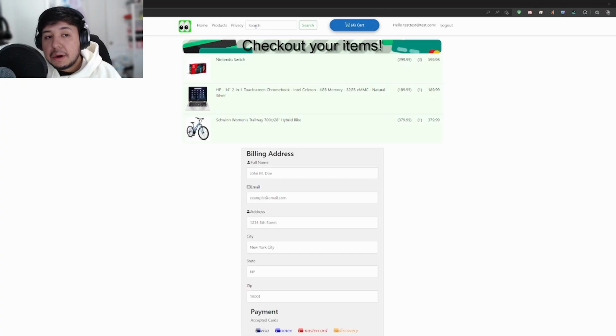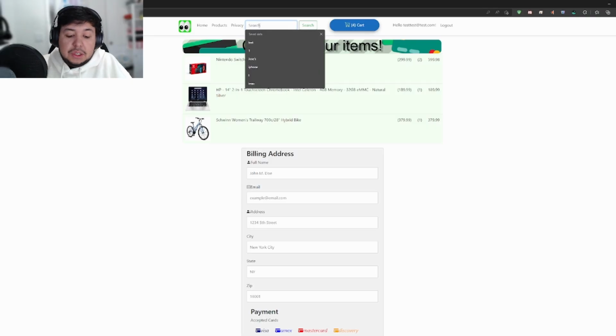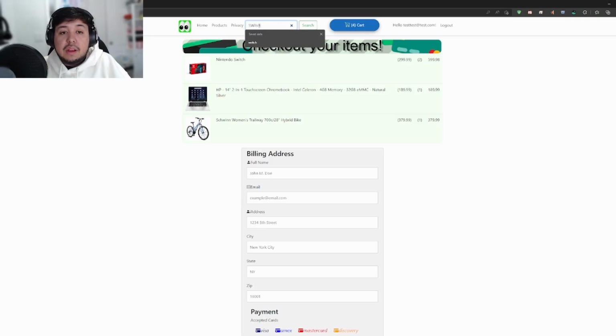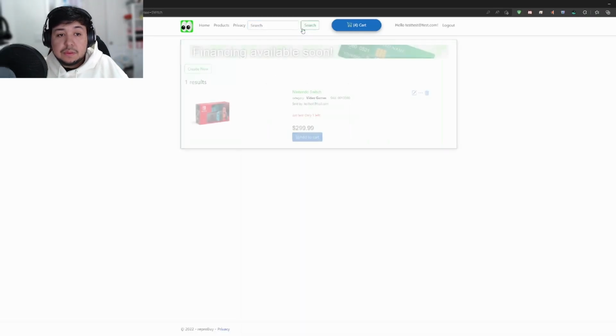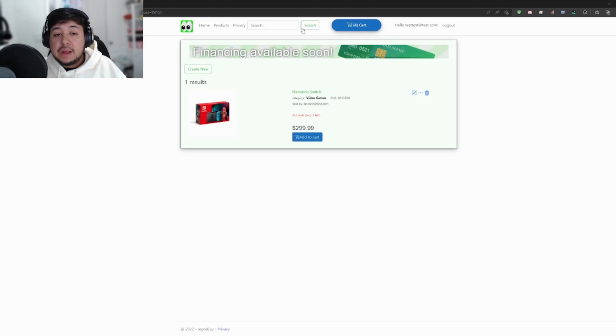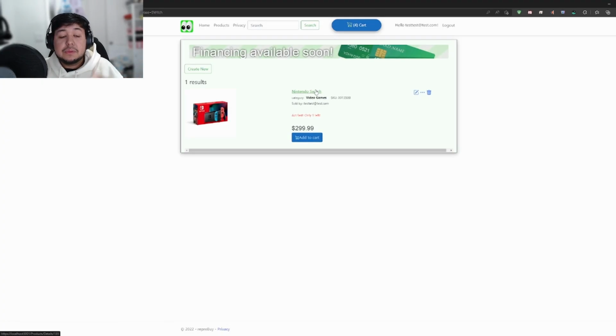So for the search bar, it only searches for specific names that you are looking up. So if I were to type in Switch and press search, now it only looks for the items that are under Switch. So I got only one result, which is a Switch, which is great.